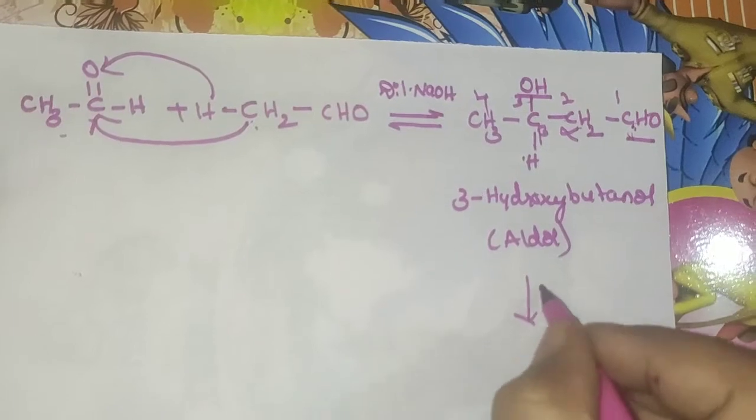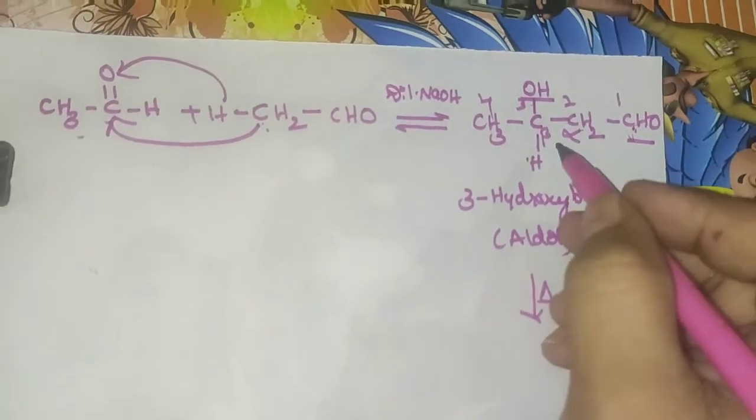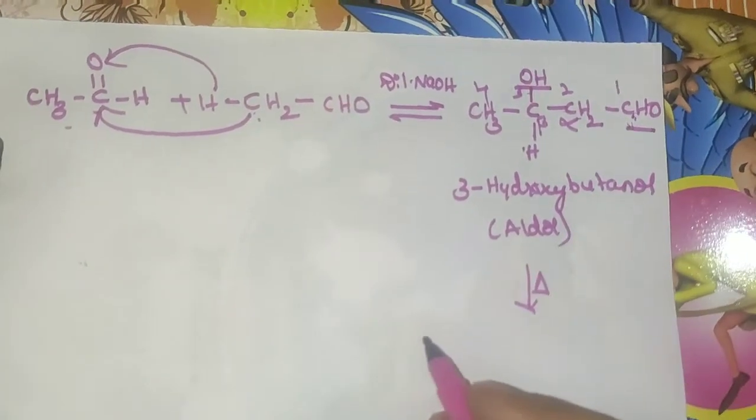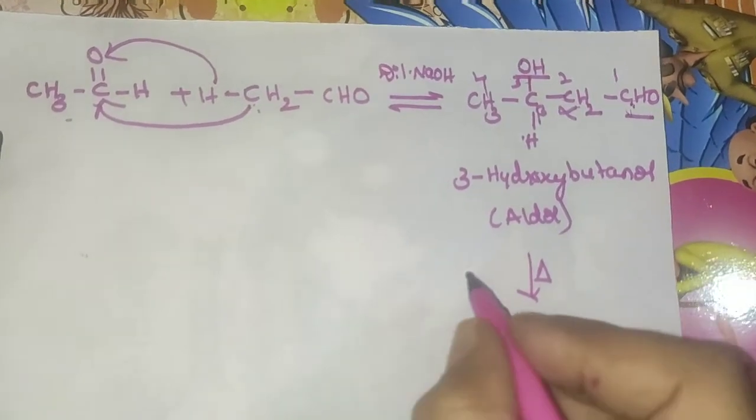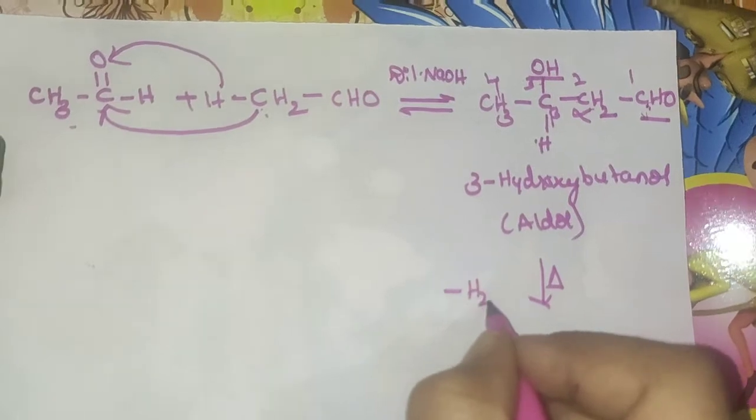Again, applying heat to this aldol product, what reaction is going to happen? Here there is a removal of a water molecule.